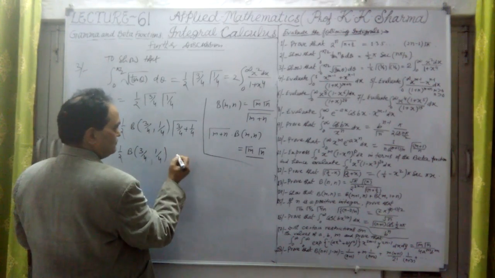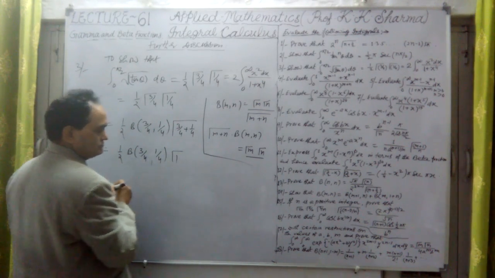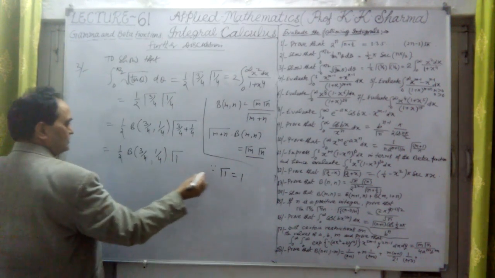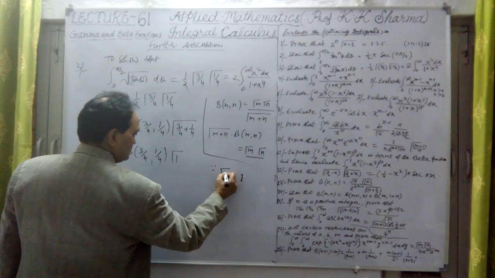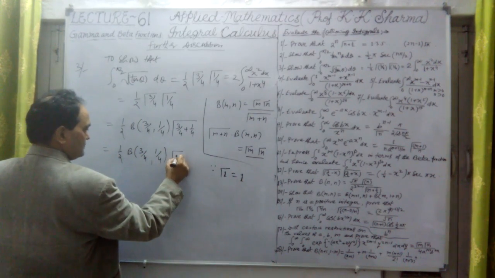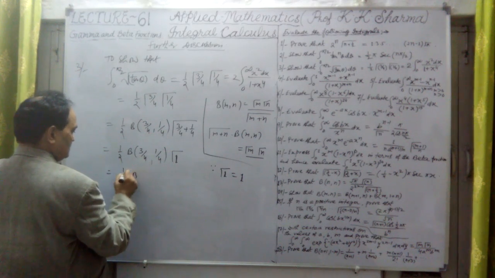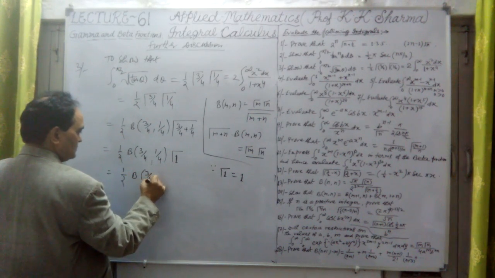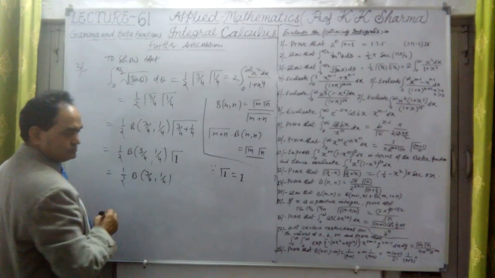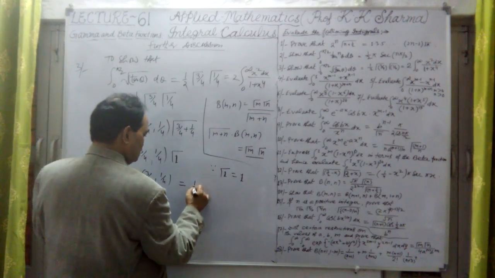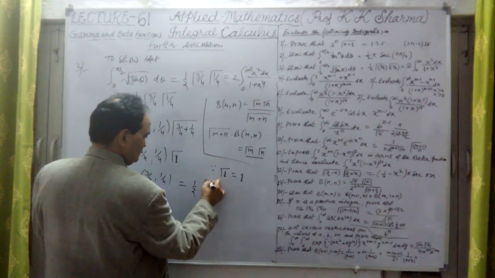Gamma 1, and since gamma 1 is 1, this value is equal to 1. This we have obtained as beta(3/4, 1/4). But this we can express as the integral from 0 to infinity.